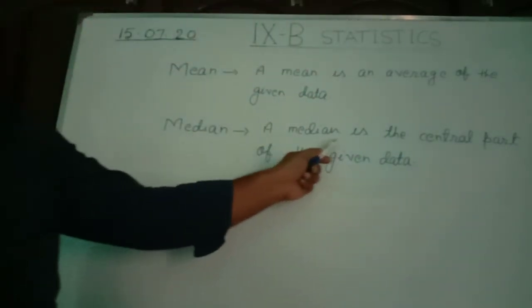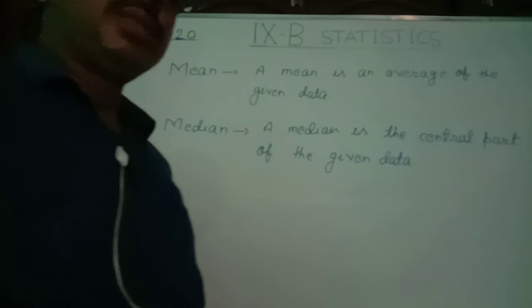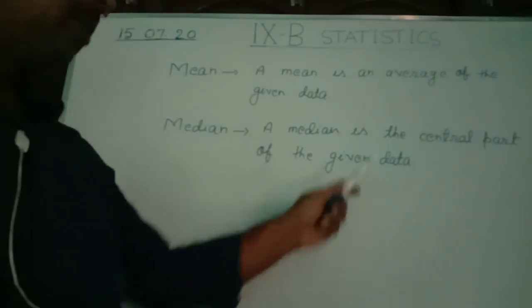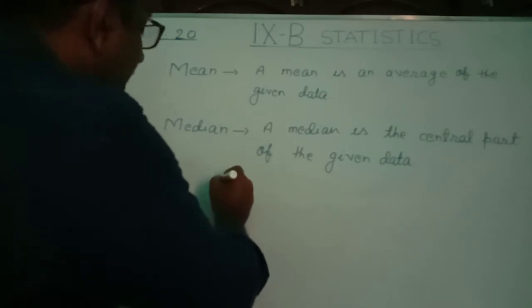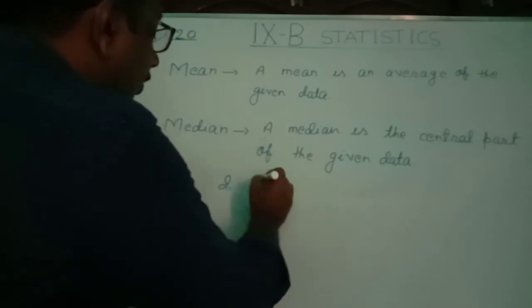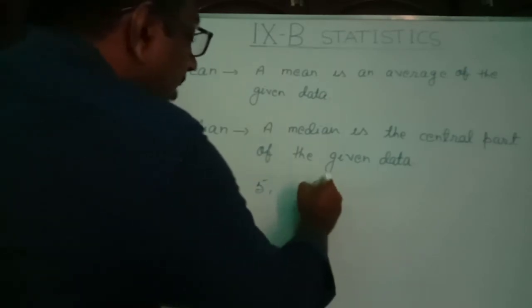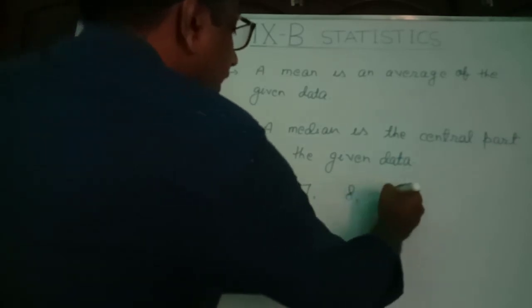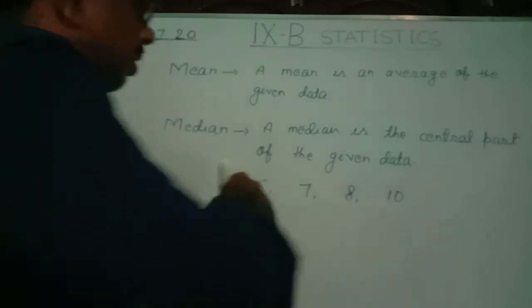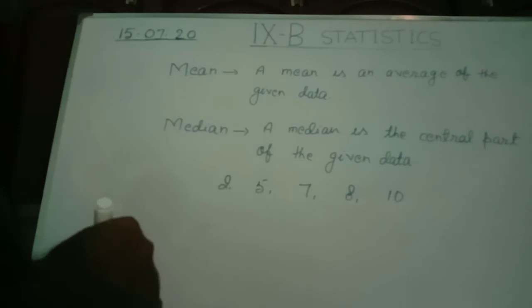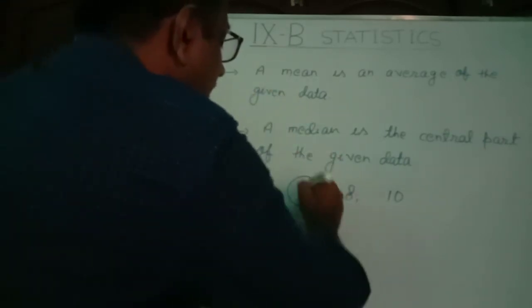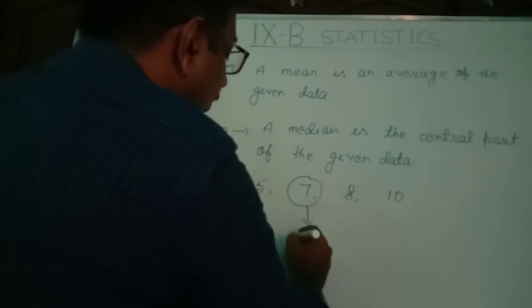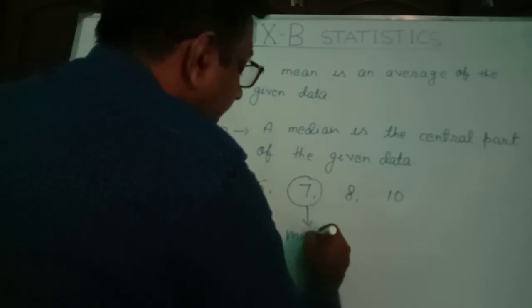A median is the central part of the given data. What is central part? Suppose we have this data 2, 5, 7, 8 and 10. So which one is the central term? This central term is 7. So we say this is the median.